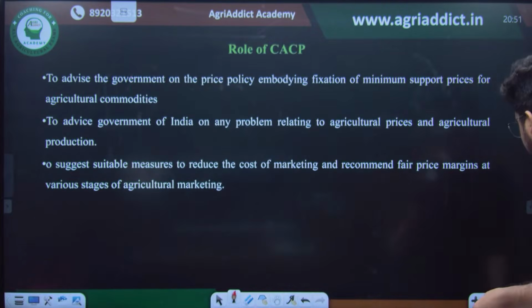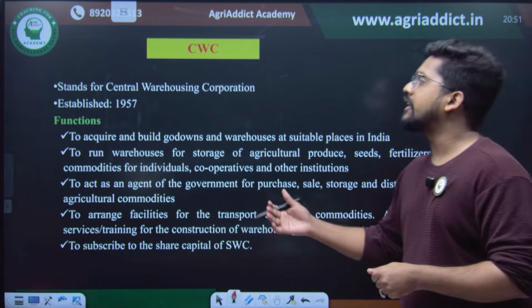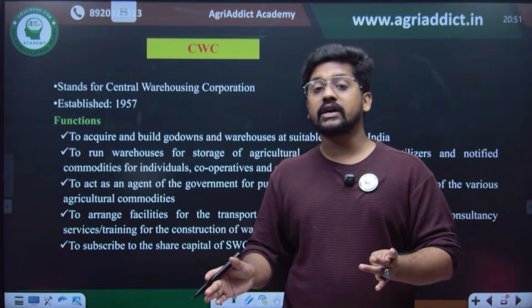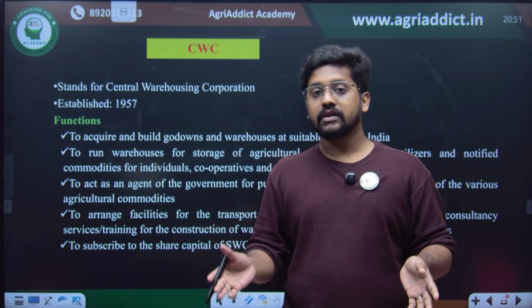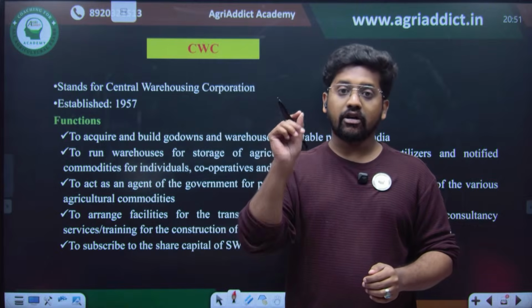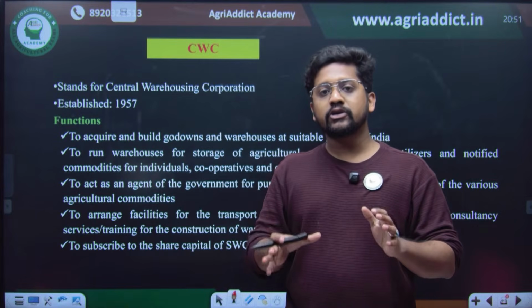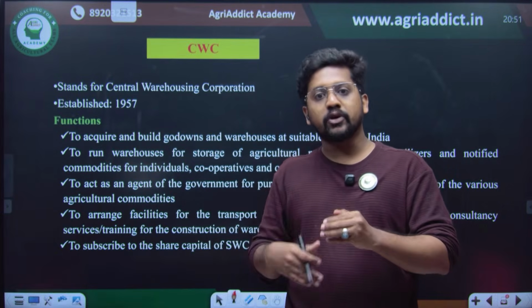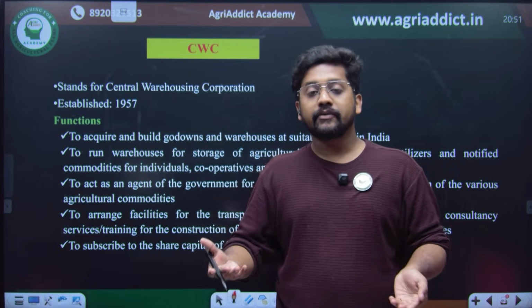Then, yeah, role of CACP we have already seen. Then there is Central Warehouse Corporation and State Warehousing Corporation. Warehouse is actually known as the protector of the national wealth, because it is helping to store the commodities whenever the prices are less, and it is actually giving protection to the farmers also to get their fair prices, right?